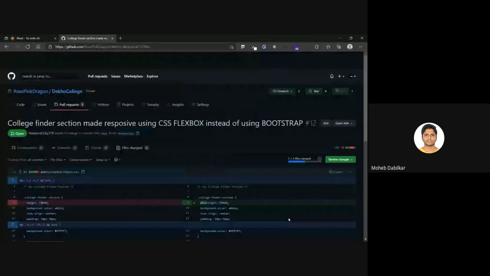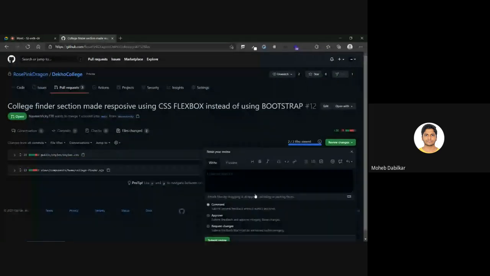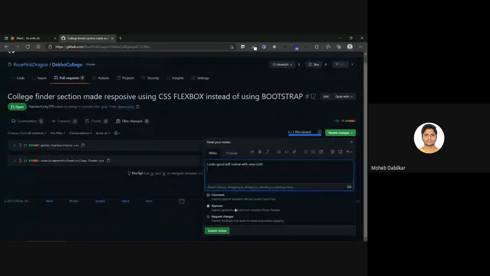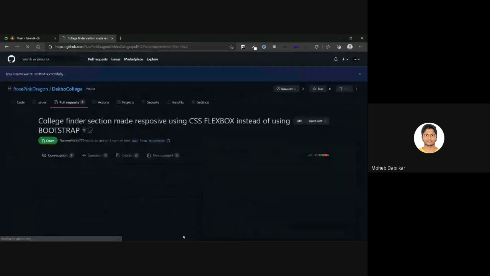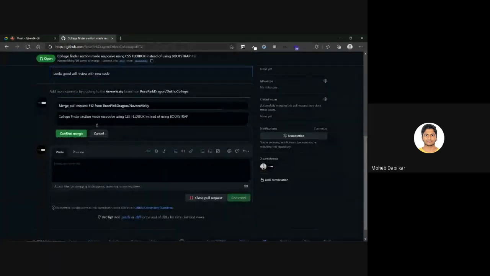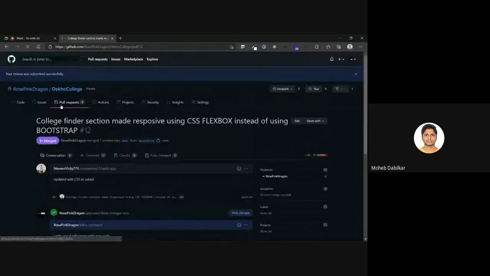Hmm, okay. I can approve of this. Chalo. So let's just submit this. And yeah, we can obviously merge our pull request. Okay. Chalo. And what was the other one?